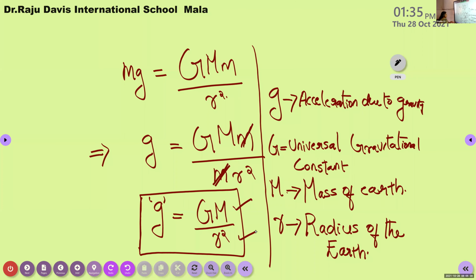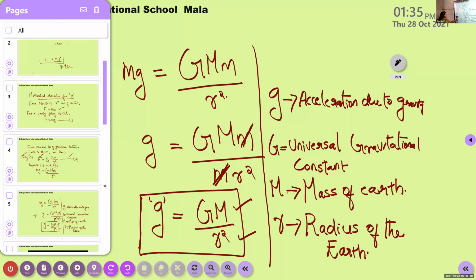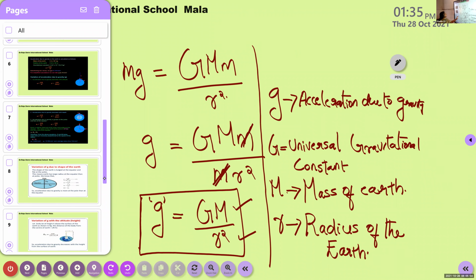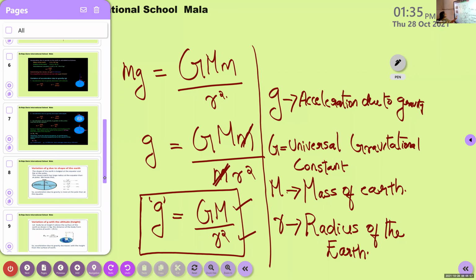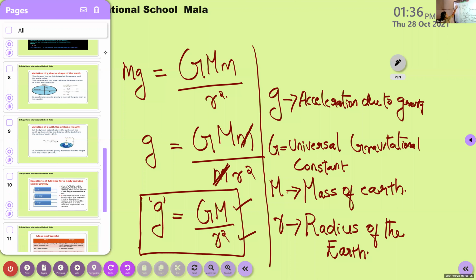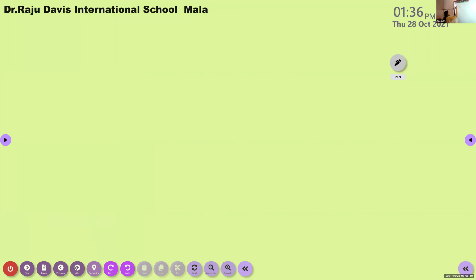So then all of you write the next heading: Factors on which acceleration due to gravity depends.